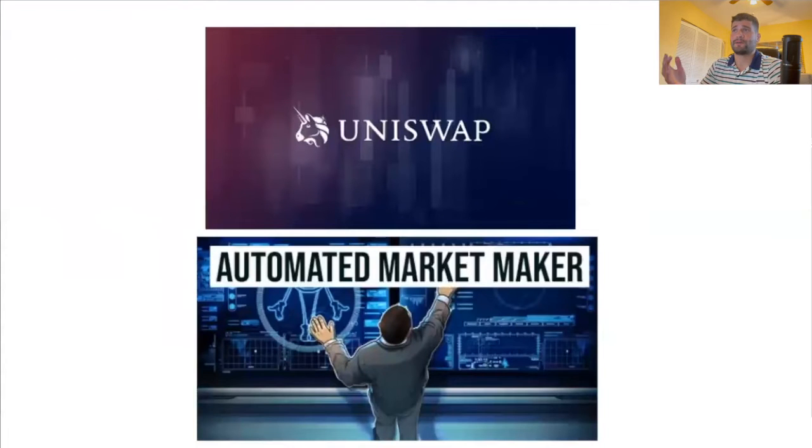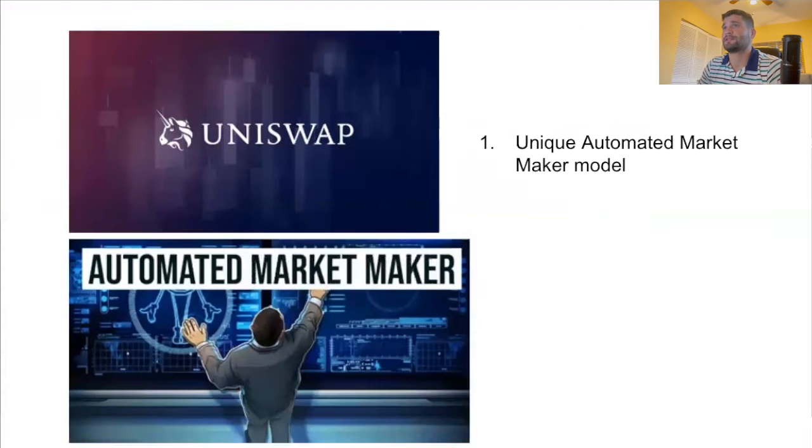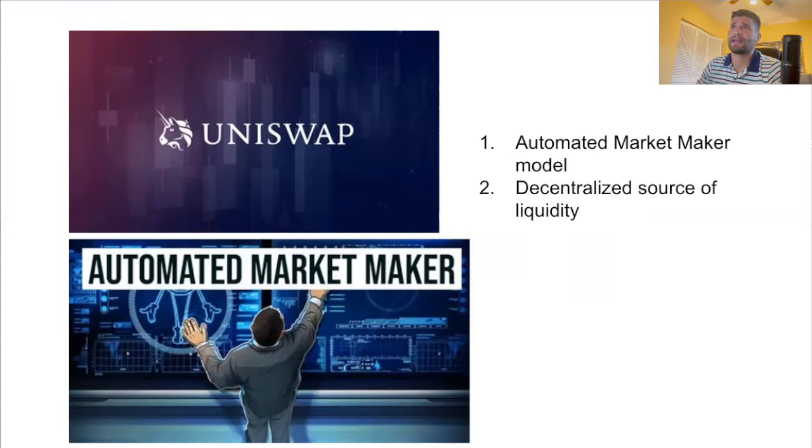So the Uniswap model is very similar to Coinbase, in that it's an exchange of different crypto assets, but it's very different from the traditional Coinbase or centralized exchange model for two main reasons. The first one is that the automated market maker model that Uniswap uses is very different, right? Because instead of taking orders and connecting buyers and sellers, Uniswap is basically facilitating a market request to swap a specific asset pair, right? And the second difference is that it's able to do this by using a decentralized source